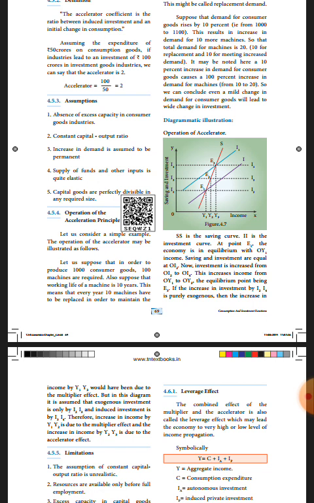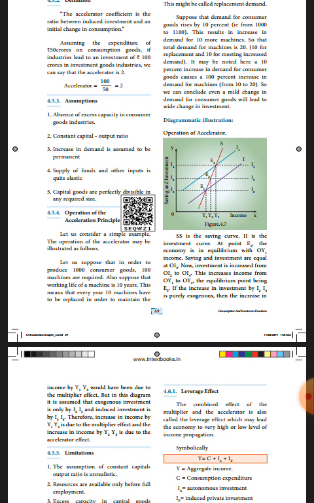At point E1, the economy is in equilibrium with OY1 income on the x-axis. So S and I are equal at OI2.